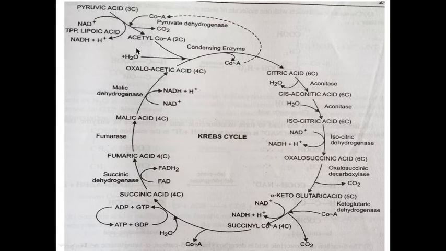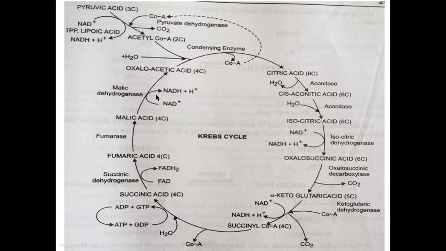are released. 1 pyruvic acid gives 15 ATPs, the second pyruvic acid gives 15 ATPs, because when one glucose molecule breaks down during glycolysis, it gives 2 molecules of pyruvic acid. That means the first pyruvic acid gives 15 ATPs and the second pyruvic acid gives 15 ATPs. That means a total of 30 ATPs are formed during the Krebs cycle and 8 ATPs are formed during glycolysis. That means the complete breakdown of 1 molecule of glucose with aerobic respiration gives 38 ATPs.